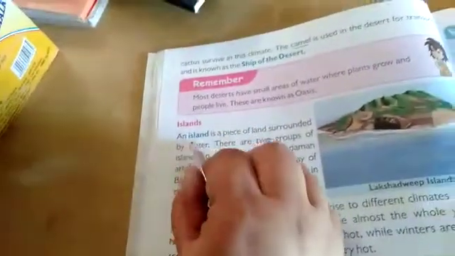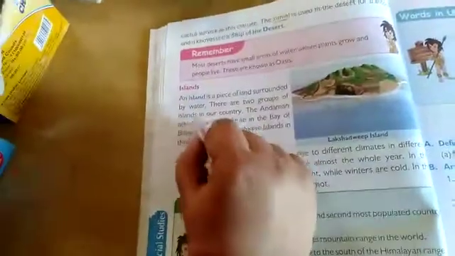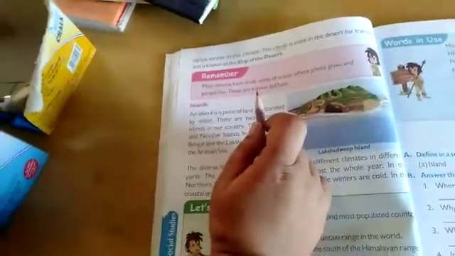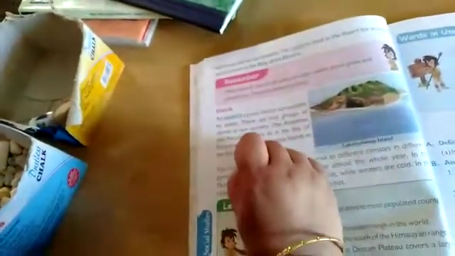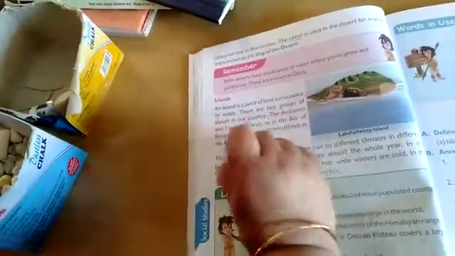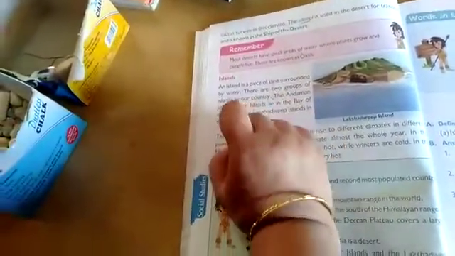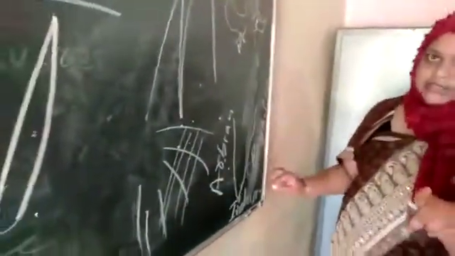Island. An island is a piece of land surrounded by water. This one is an island. Here middle is land surrounded by water. There are two groups of islands in our country. Which are those? The Andaman and Nicobar Islands lie in the Bay of Bengal and the Lakshadweep Islands in the Arabian Sea. I told you na, Arabian Sea, Bay of Bengal. Only two groups of islands are there in our country.